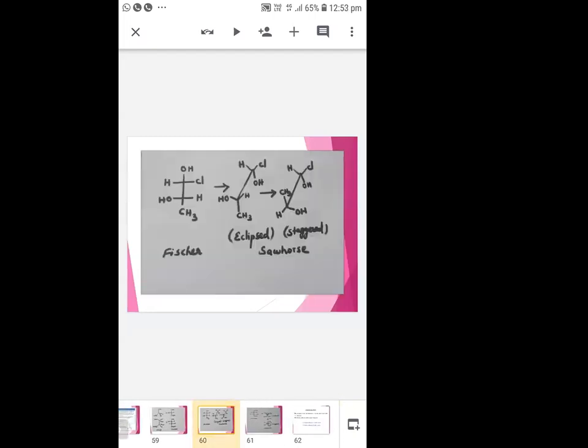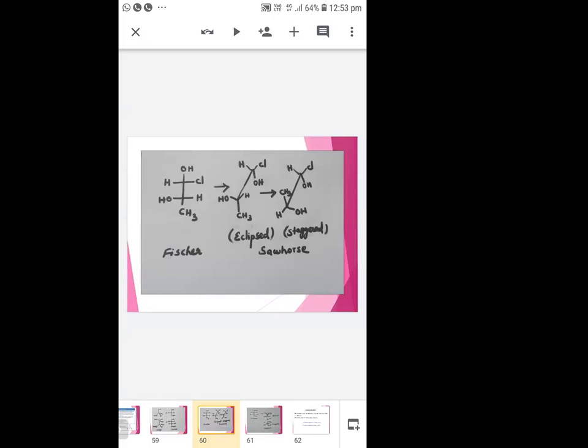See here, this is the Fisher form. In the Fisher form, the top is the back carbon and the bottom is the front carbon. Always remember this. Fisher to Sawhorse can be represented in two ways, eclipsed and staggered.